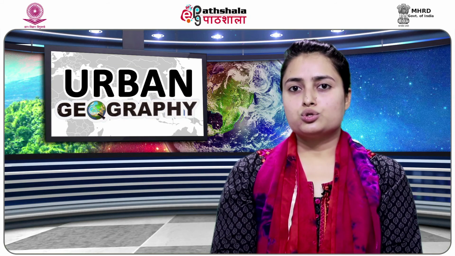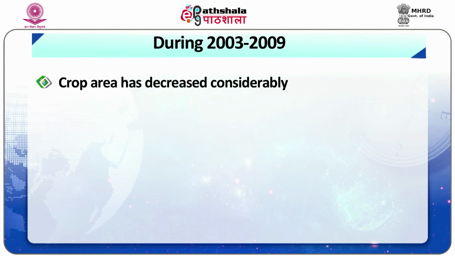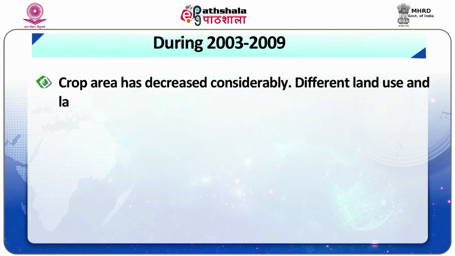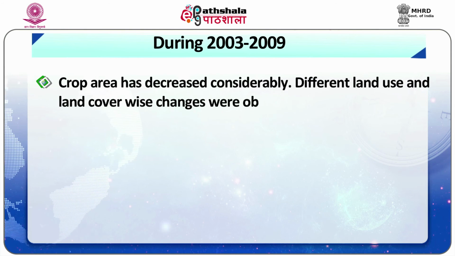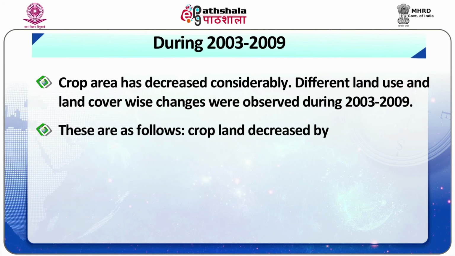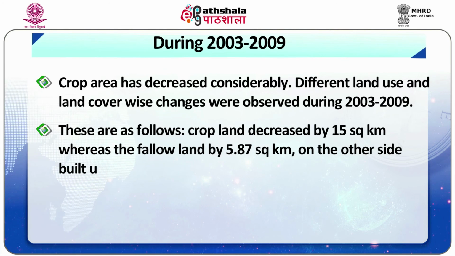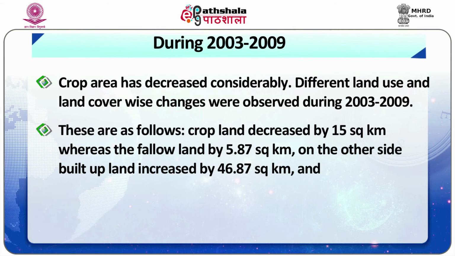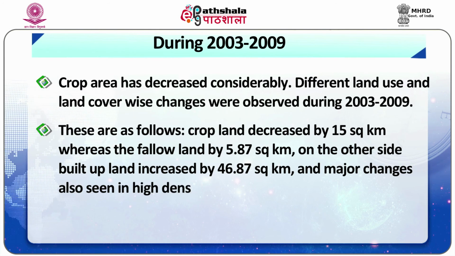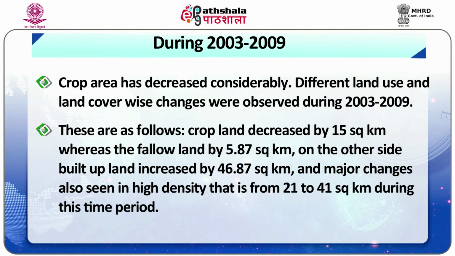During the years 2003 till 2009, the crop area has decreased considerably. Different land use and land cover wise changes were observed during this period. These are as follows. The crop land decreased by 15 square kilometer, whereas the fallow land by 5.8 square kilometer. On the outer side, built-up land increased by 46.87 square kilometer, and major changes were also seen in high density, that is from 21 to 41 square kilometer during this time period.